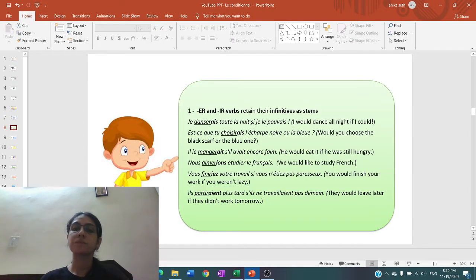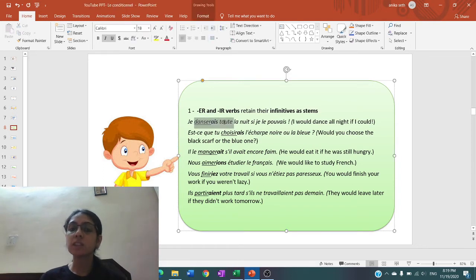Okay, next. ER and IR verbs retain their infinitives as the stem. So the same explanation: in case of ER and IR verbs, the infinitive of the verb is retained as the stem of the verb. Like, je danserais toute la nuit si je le pouvais. I would dance all night if I could.